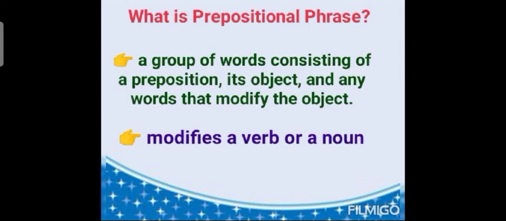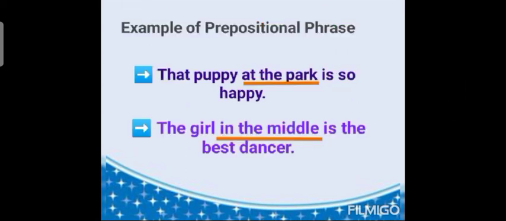So prepositional phrase is a group of words consisting of a preposition, its object and any word that modifies the object. Prepositional phrases modify a verb or a noun in a sentence. A few examples of prepositional phrase are: the puppy at the park is so happy.